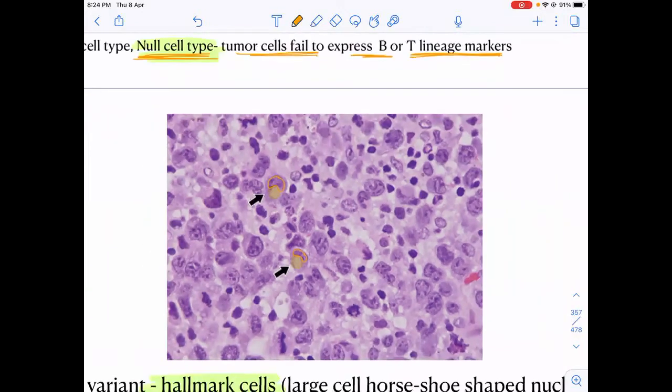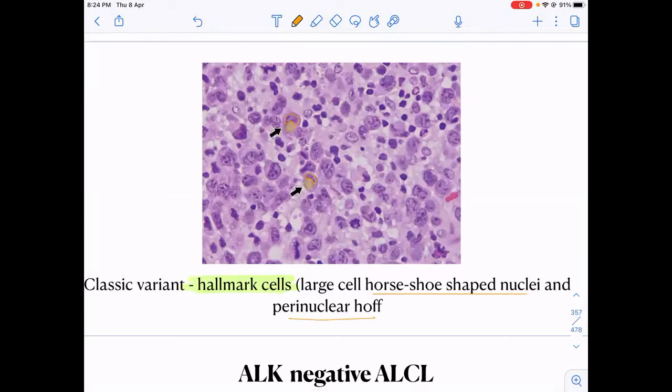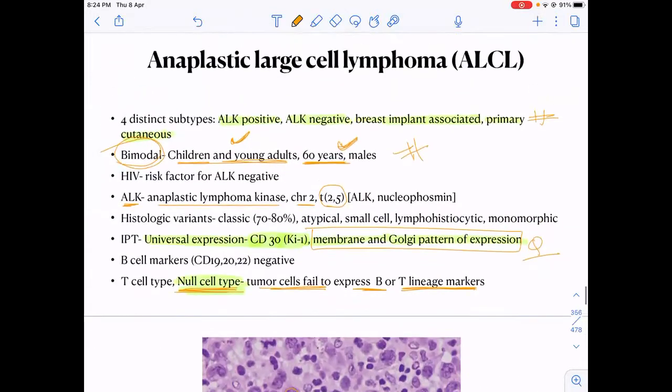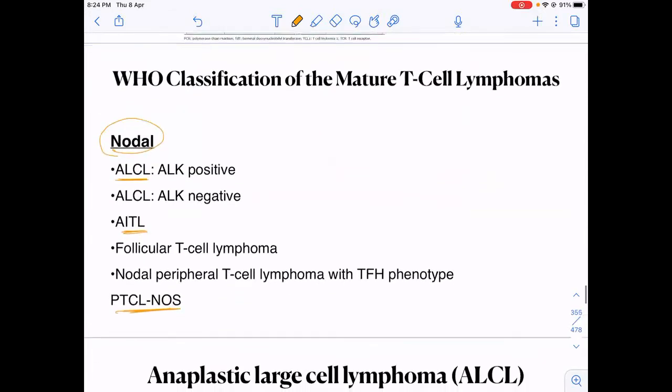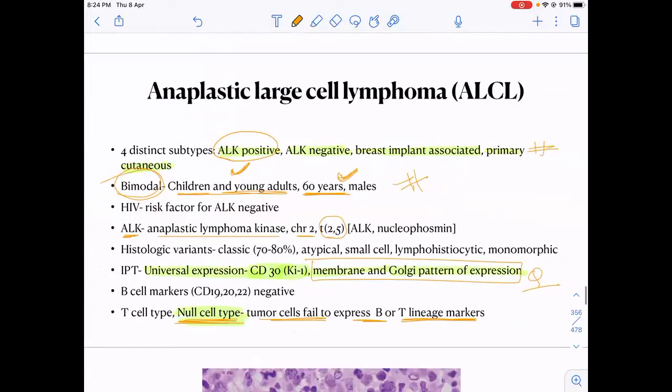You got it? So hallmark cells are seen in which kind of a lymphoma? They are seen in a anaplastic large cell lymphoma. Okay. Anaplastic large cell lymphoma. Amongst the 4 variants in anaplastic large cell lymphoma, the most common one is the ALK positive one.